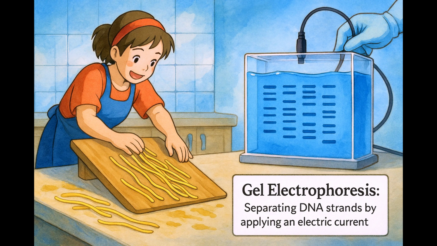In this analogy, the sloped surface is like the gel. The gravity is comparable to the electric current. And the different lengths of spaghetti represent the varied sizes of DNA strands being separated.